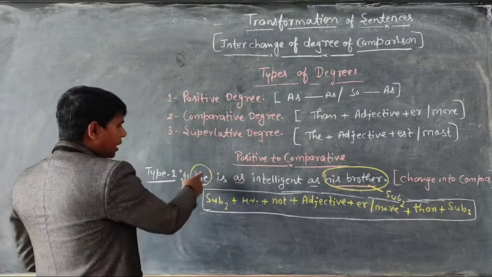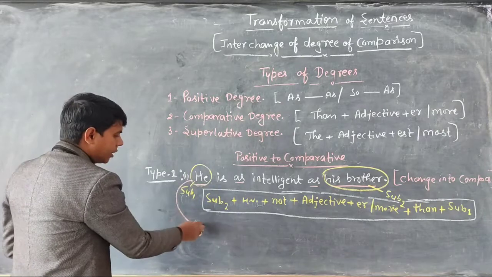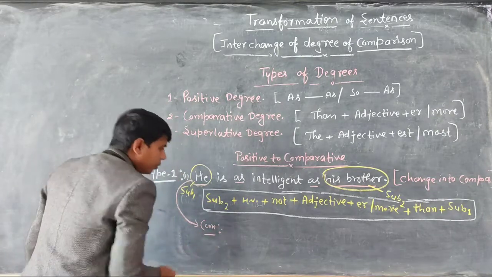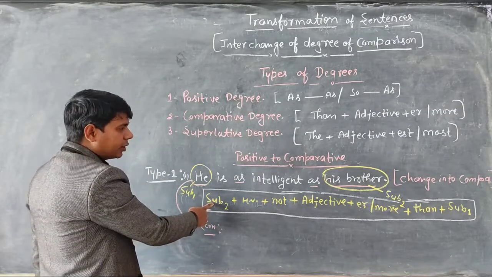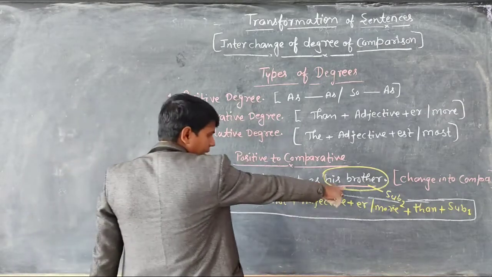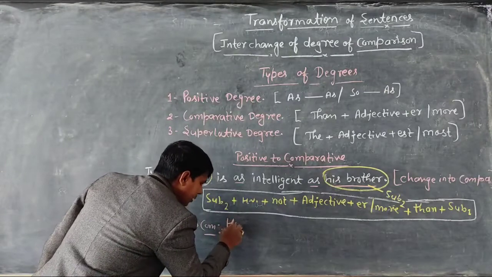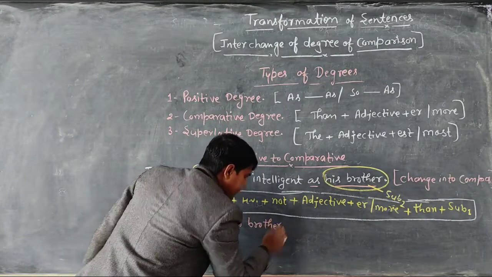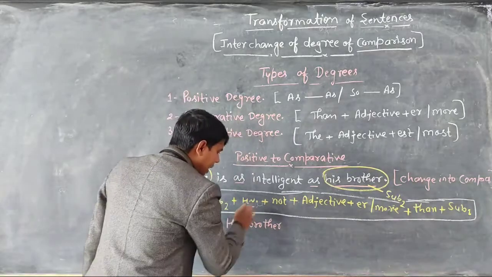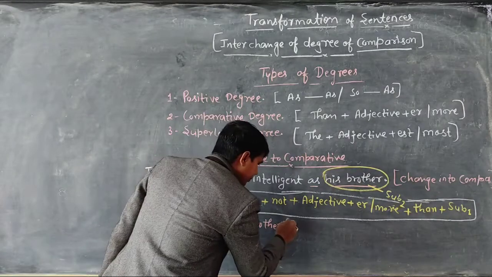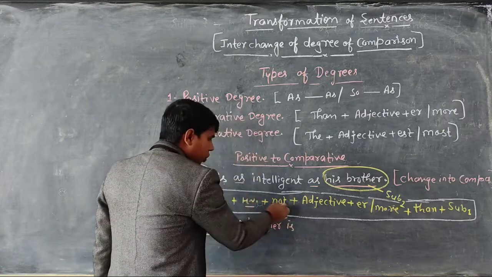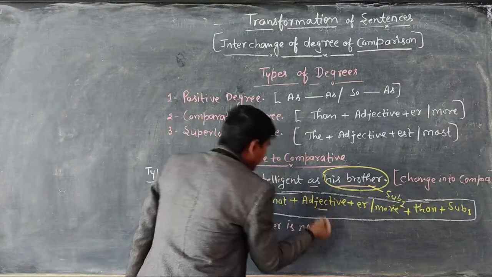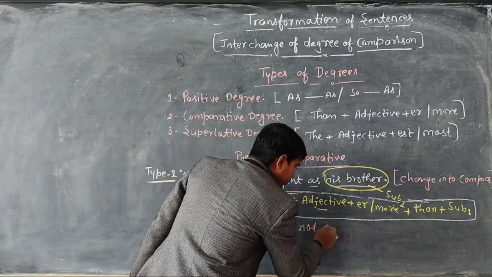Suppose that you are asked to change this one into comparative. Very first you will write subject second. So what is the subject second? His brother. Then you will mention the helping verb that is given, is. Then you mention not because there is no not. Then adjective. What is the adjective? Intelligent.